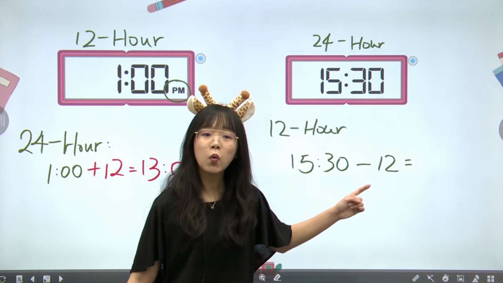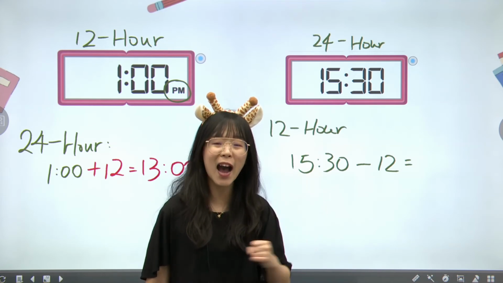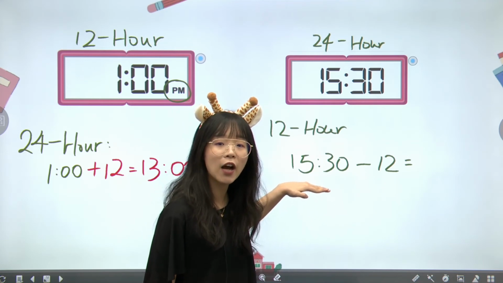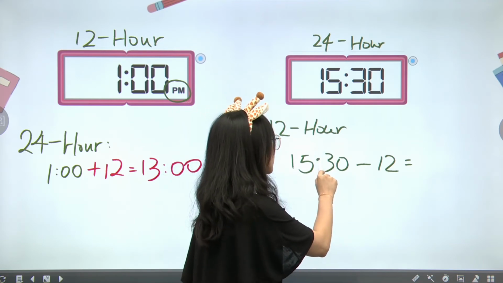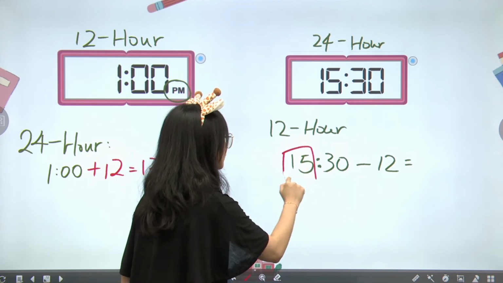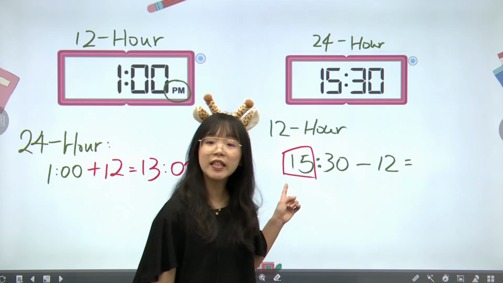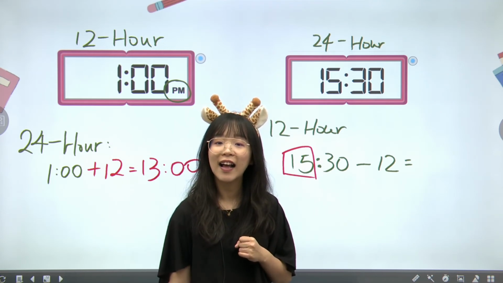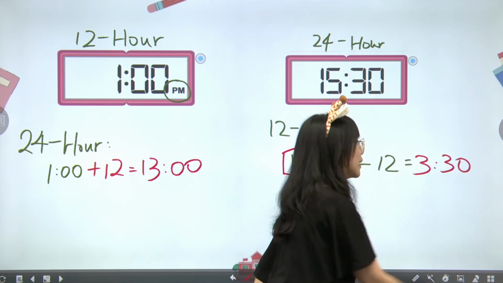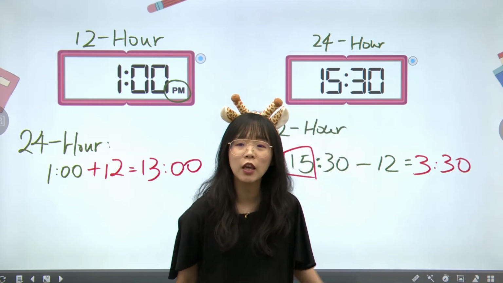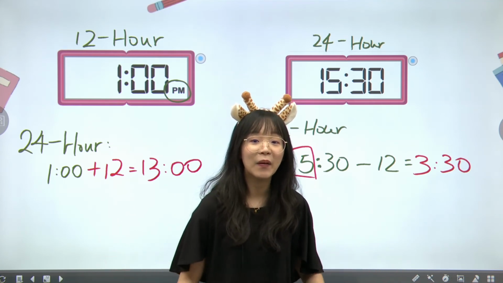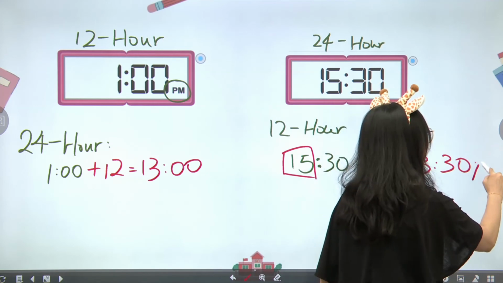12 is what? 12 is my 12 hours. So I only need to directly calculate with my hour, which is hour 15. So what is 15 minus 12? That is 3 o'clock, right? 3:30. Then you're going to tell me 3:30 a.m. or p.m. We're going to write p.m.